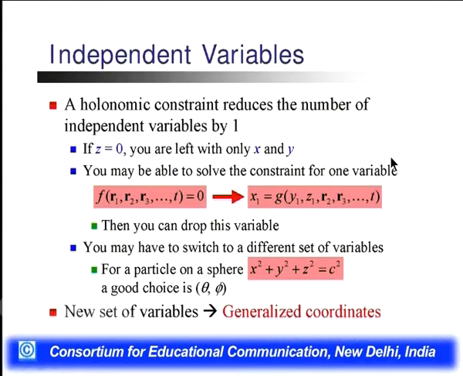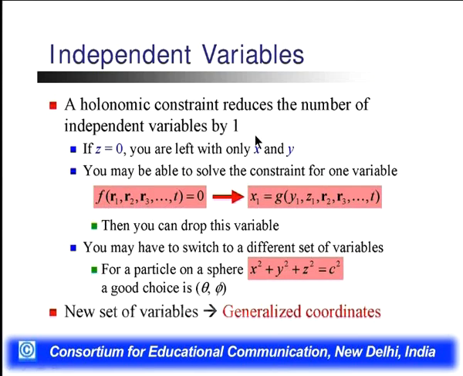Now, what are the independent variables? In the holonomic constraint, when we reduce the number of independent variables by 1, we can have the particle in x and y, because we have z equal to 0. Now we may be able to solve the constraint for only one variable. Here we see that f(R1, R2, R3, t) is equal to 0, which gives x1.